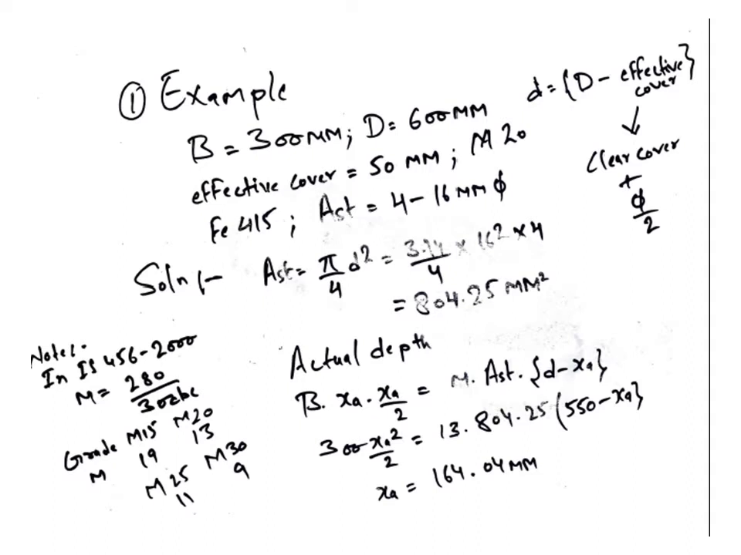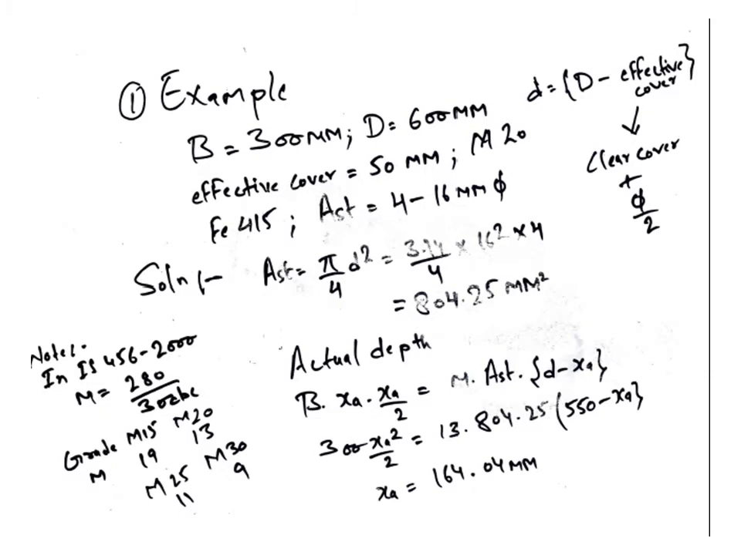We know that reinforcement is circular in nature. That's why we have to find the area with the help of the circular formula pi by 4 d square. In this formula we have to multiply by 4 also, because here the number of bars is 4. So from this equation we get 804.25 mm square as the area of steel.